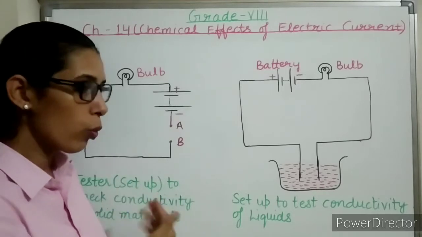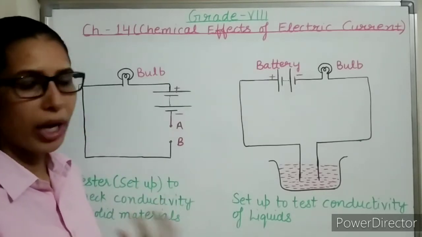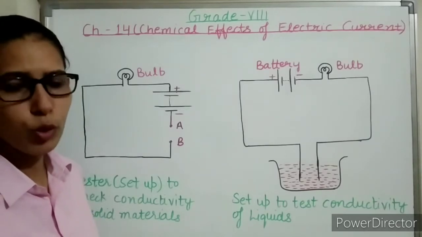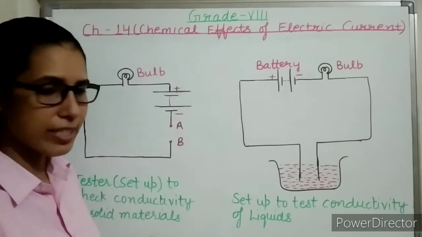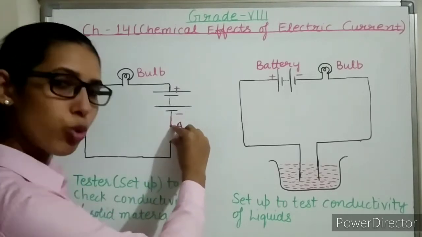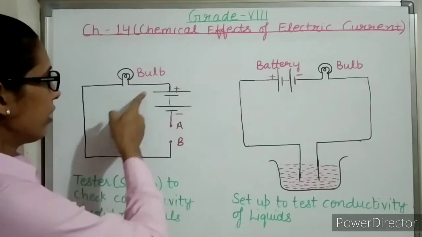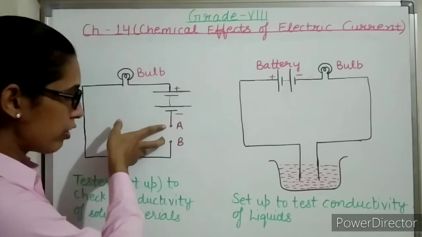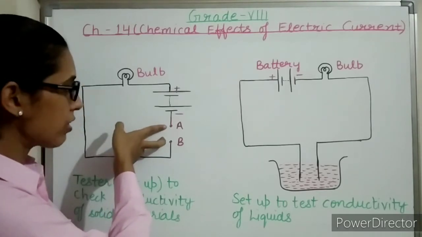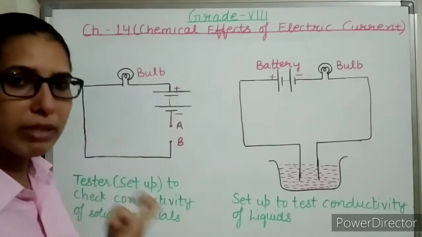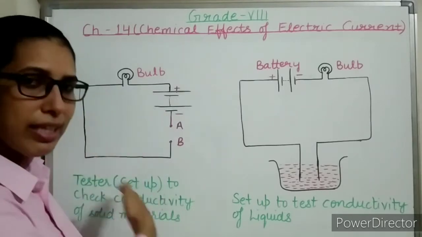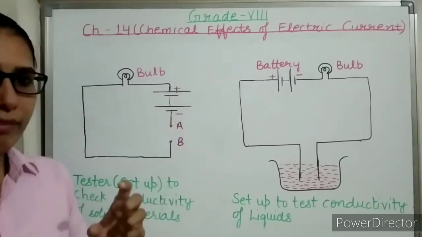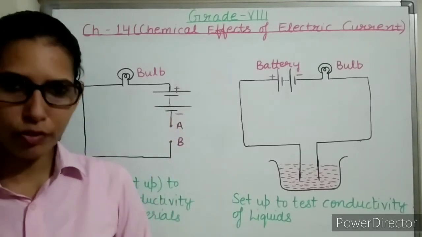The same will happen if you try it with any iron nail or any other iron object, or any gold ring or any other gold jewelry. In all these cases, when you connect these materials between these two terminals, you will notice that the bulb will start glowing, because when we connect any metallic object between these two terminals, the circuit will become complete and the current will start flowing through the circuit. Current will flow from the positive terminal to the negative terminal. So we can say that these are good conductors of electricity.